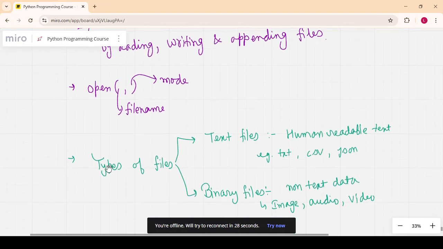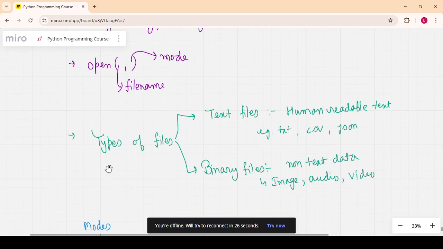There are two major types of files. The first one is the text file, which is a human-readable file. For example, txt files, CSV files, and JSON files. Humans can read these files easily, and we can perform a lot of operations like reading, writing, and appending the file.